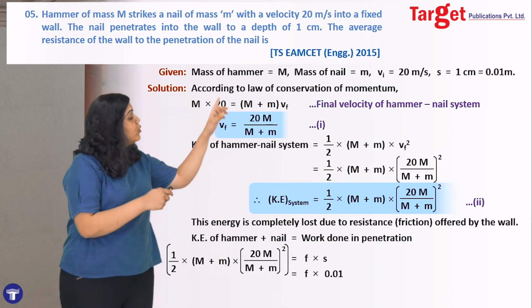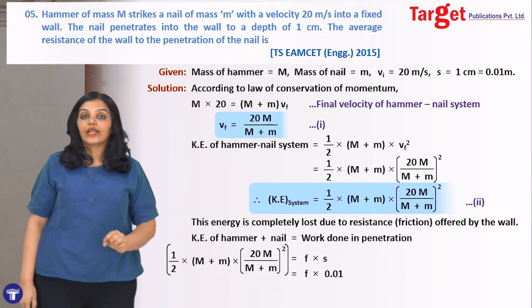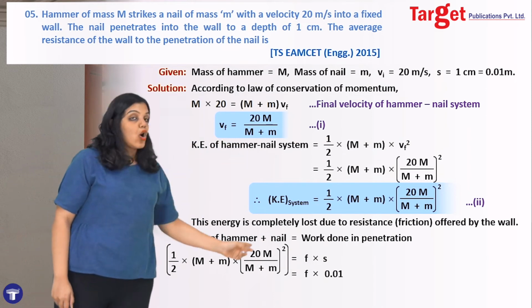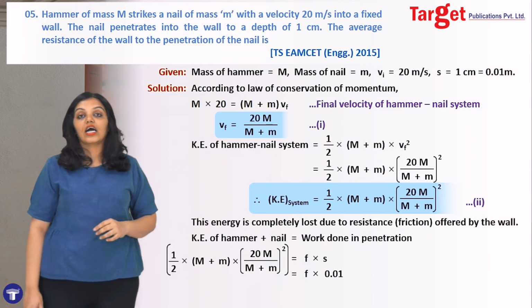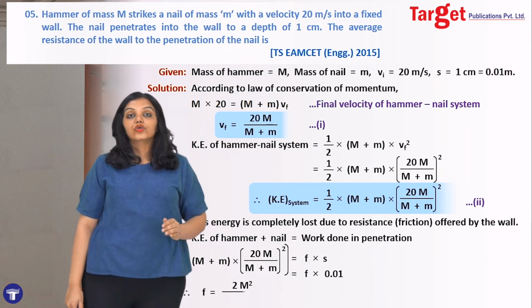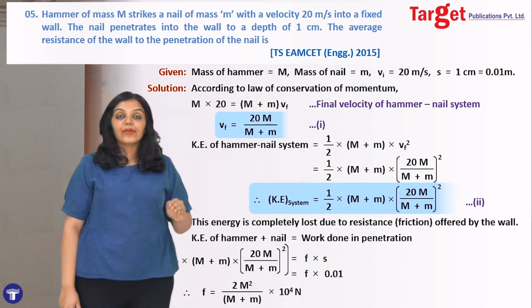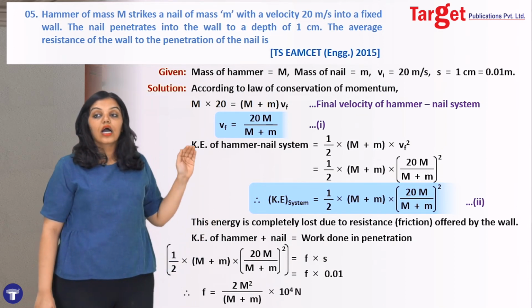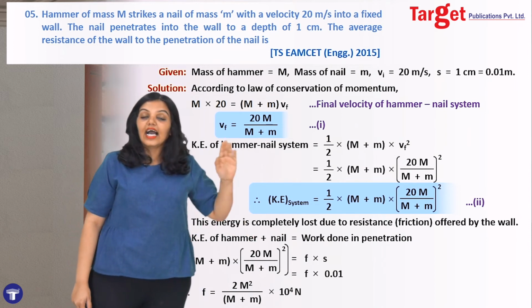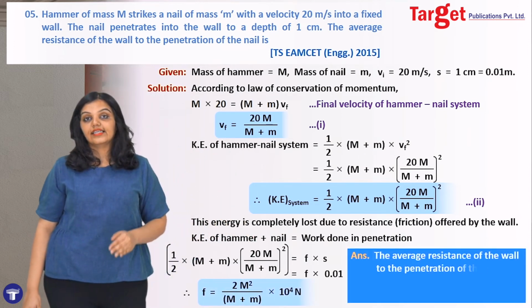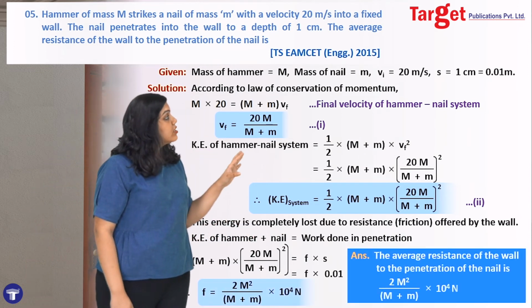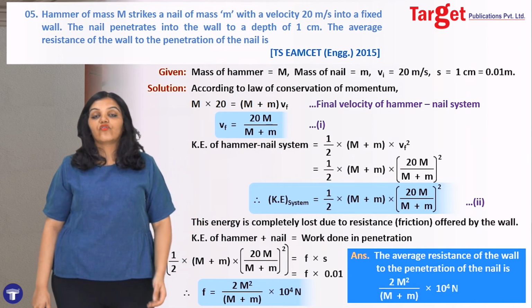So I put the value of S from there as 0.01 meter. Finally, I will solve this expression to give me the answer that F is equal to 2m squared upon capital M plus m into 10 raised to 4 Newton, and this is the frictional force that I need. So finally, I have found the force or the resistance that was offered by the wall.